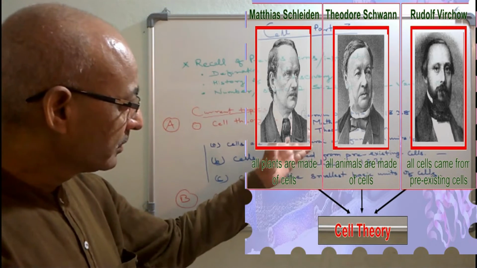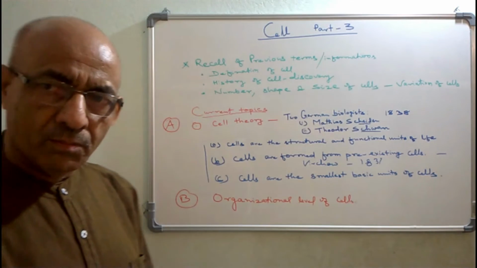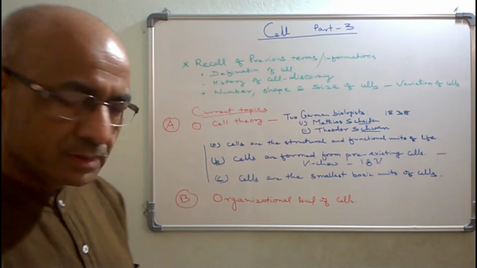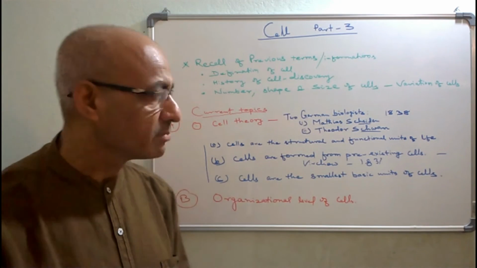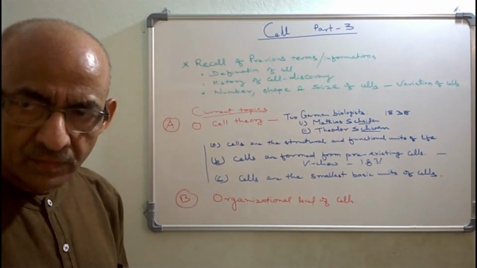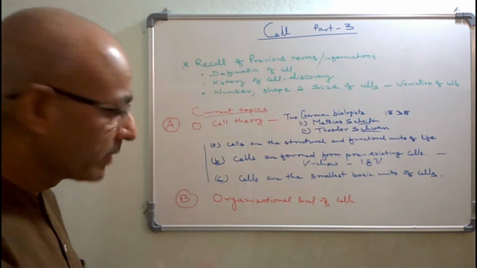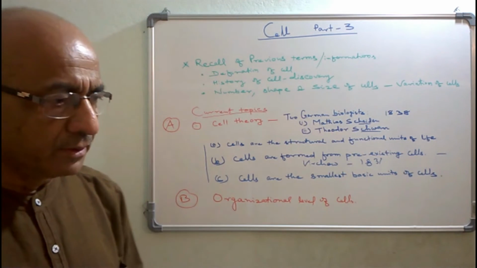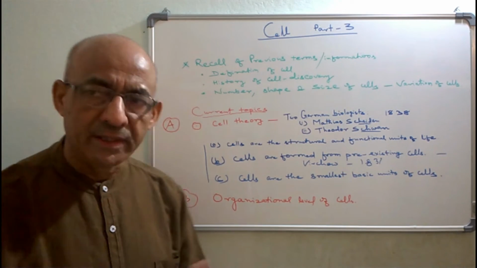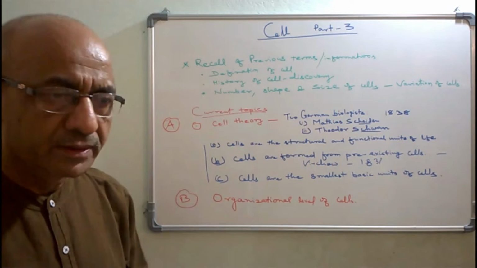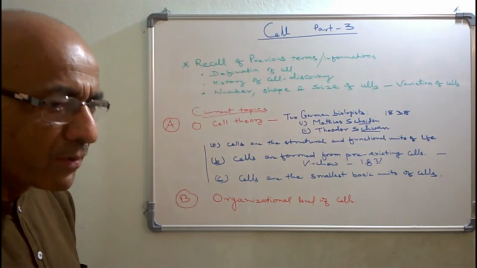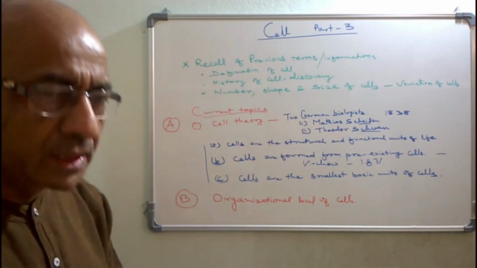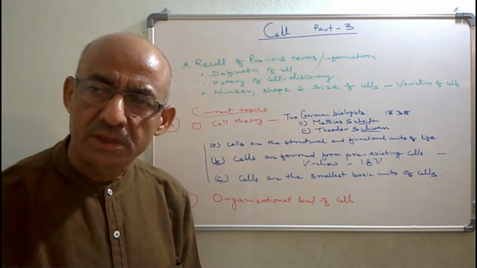Actually, both the scientists, both the botanists, were from Germany. They were German botanists. Actually, this cell theory is nothing but the collection of different findings of different scientists who propounded their theories, information and discoveries before these two German scientists.